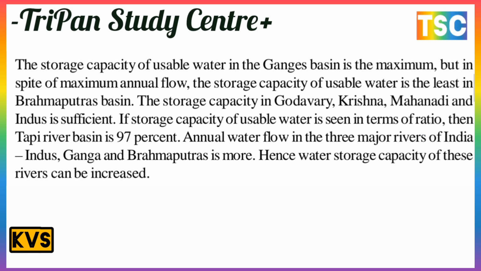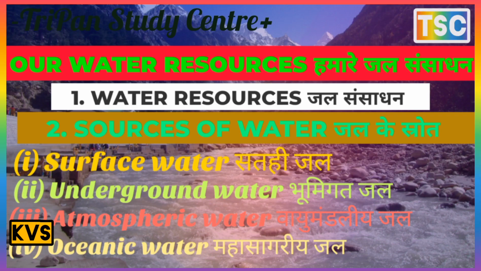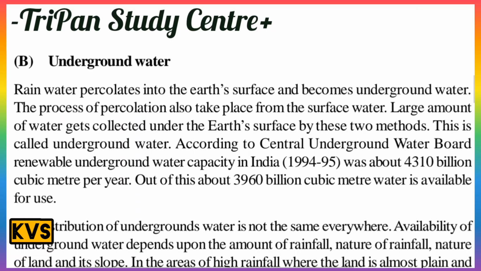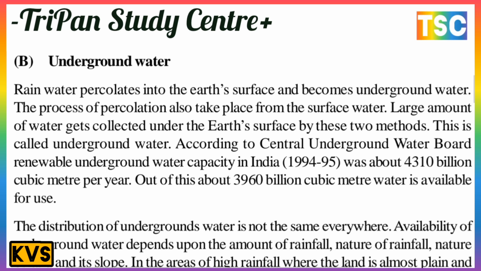That is important. The next is underground water. The rainwater percolates into the earth's surface and becomes underground water. The process of percolation also takes place from the surface water. A large amount of water gets collected under the earth's surface by these two methods. This is called underground water.